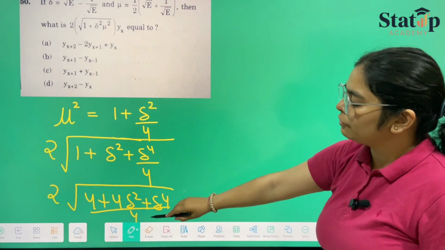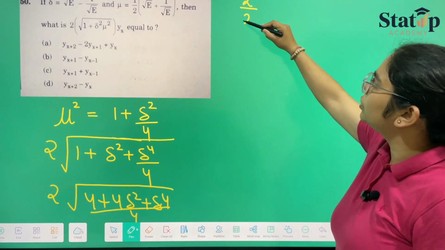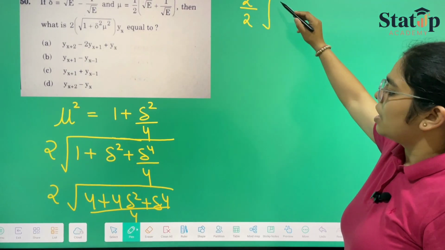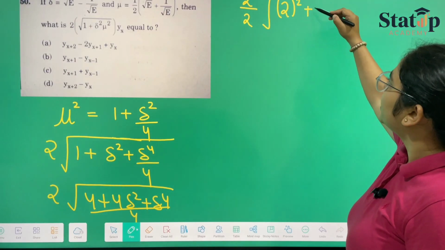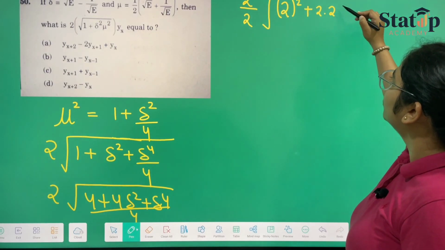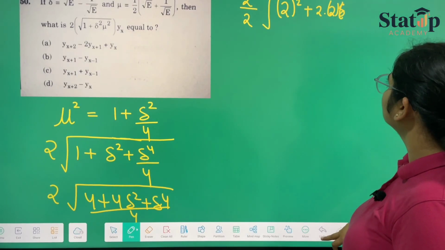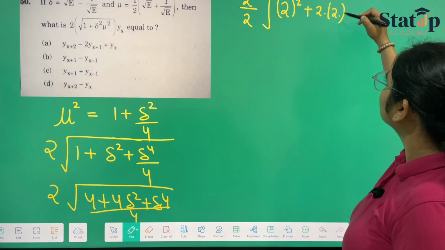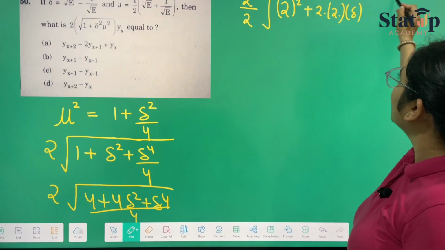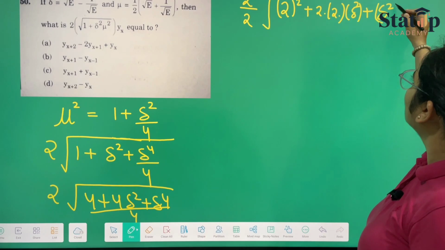The 4 can come out of the root and will be 1 upon 2. So this will be 2 upon 2 under root of 4 plus 4 delta square plus delta raised to the power 4, which I can write as 2 square plus 2 into 2 into delta square plus delta square whole square.